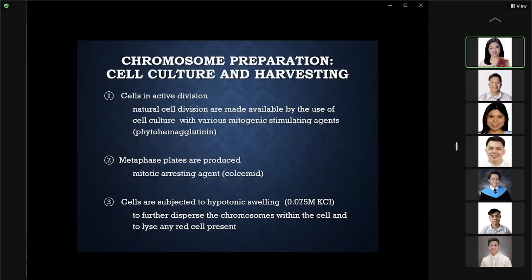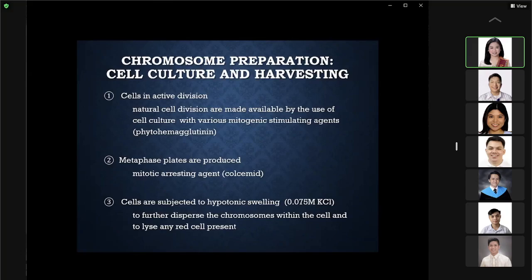Okay. So how do we do classical cytogenetics? One of the things that we have to do is your cell culture. No? We have to prepare the chromosomes, and we have to do cell culture and harvesting. So in this process, we have to initiate the cells to go into active cell division.